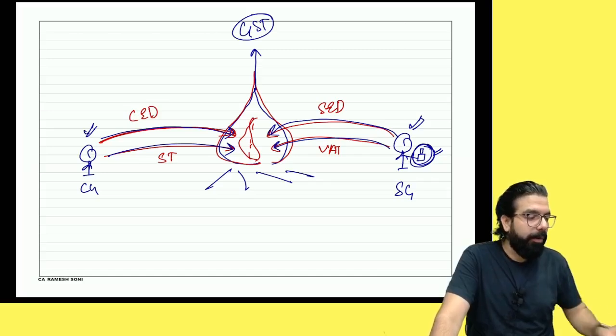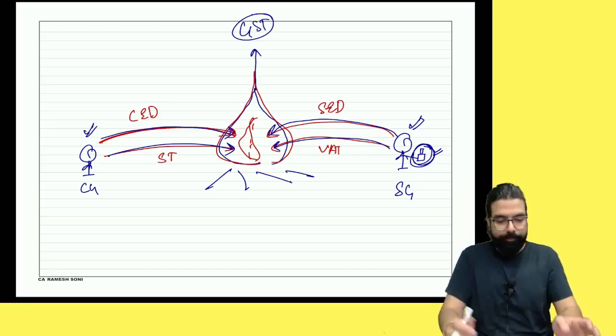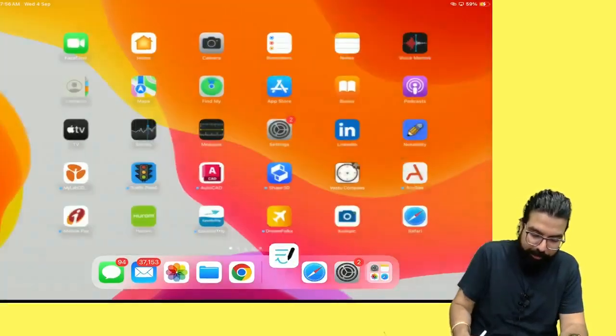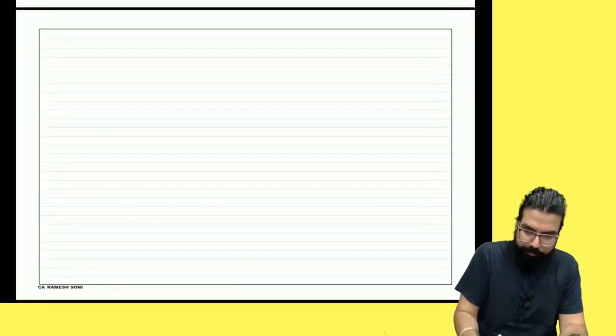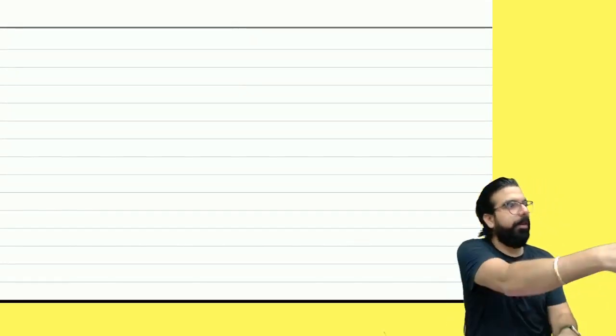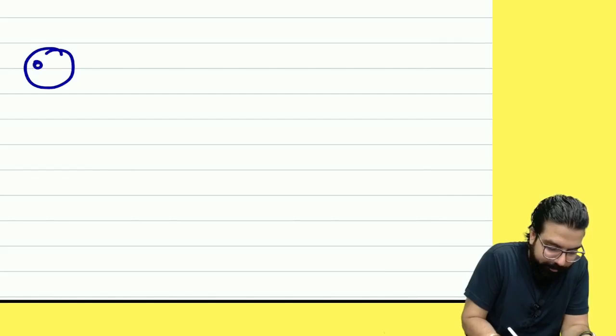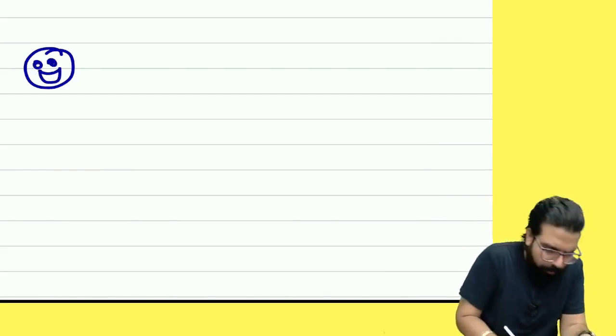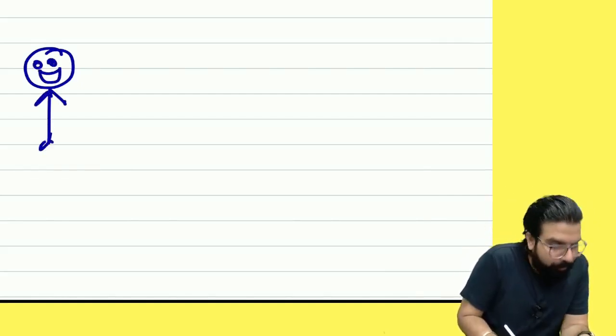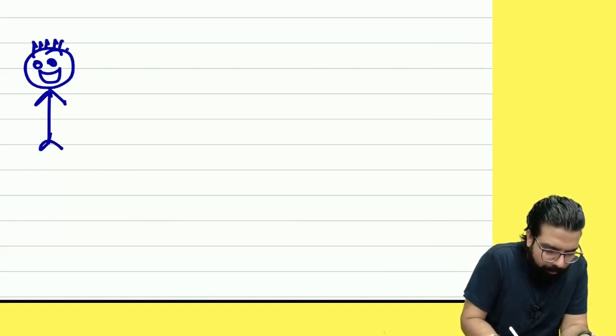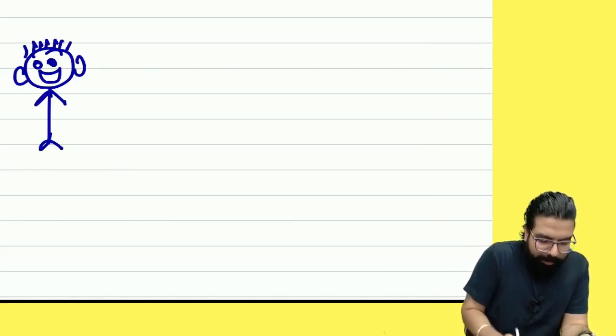You tell me one thing. We will draw. Whom will we draw? Surname? Shashank. This is Shashank over here. Okay, this is Shashank.